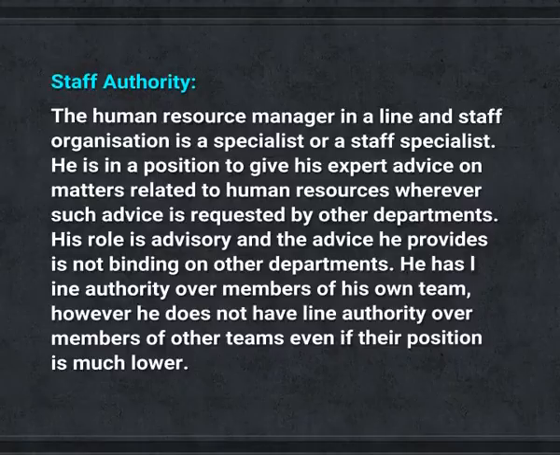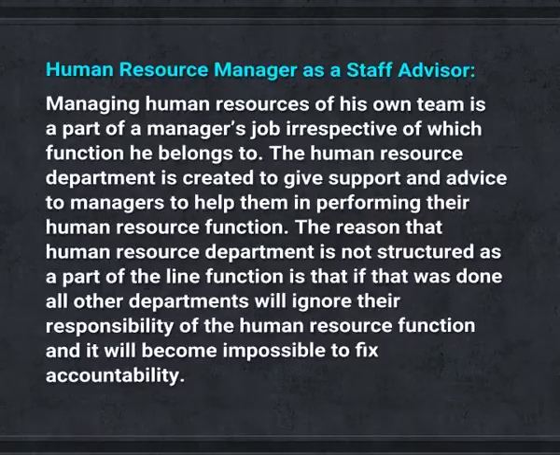His role is advisory and the advice provided is not binding on other departments. He has line authority over members of his own team. However, he does not have line authority over members of other teams, even if their position is much lower. Human resource manager as a staff advisor.